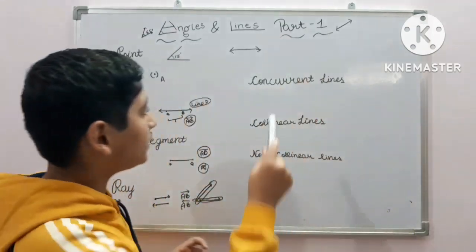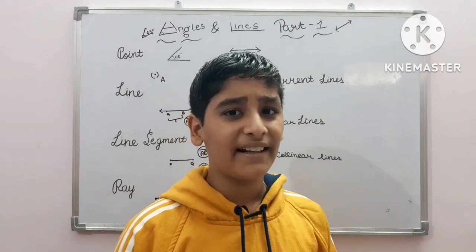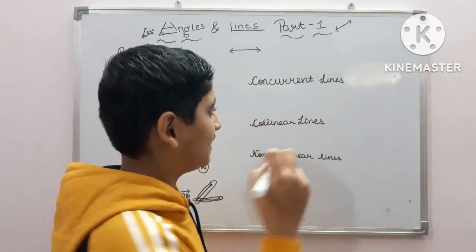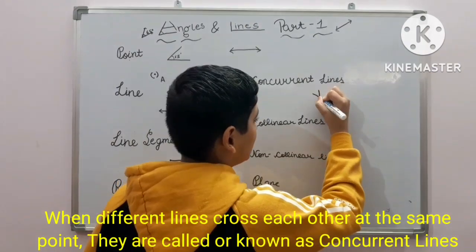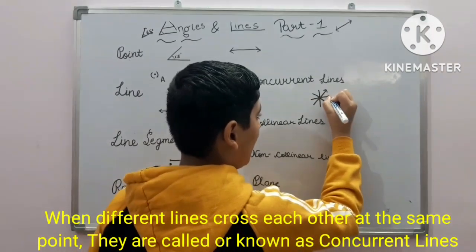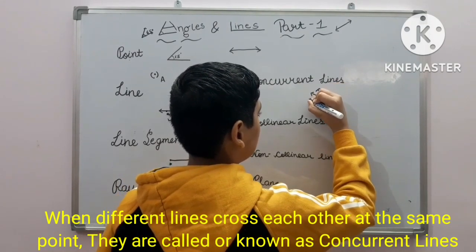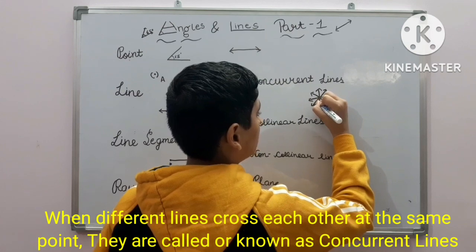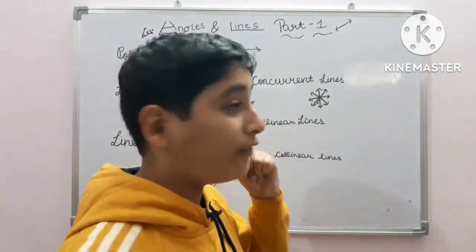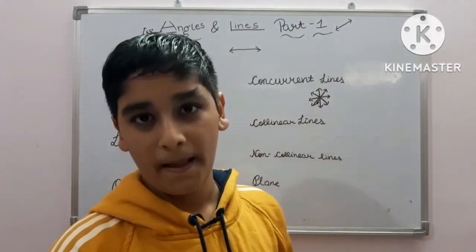So now let us talk about concurrent lines. What are these concurrent lines? Now do not get confused between current and concurrent lines. When all these lines cross each other at the same point, they are known as concurrent lines. Suppose in this figure, all the lines are passing through one single point, which is the point P.